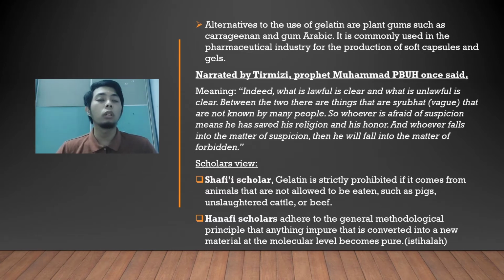So from both views, we can say that Shafi'i strictly prohibits gelatin usage if it comes from a prohibited ingredient, and Hanafi scholars say that gelatin made from a prohibited animal can be eaten because it has been converted into a new material at the molecular level. This is the process that we call istihala.